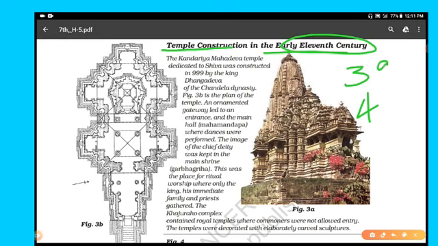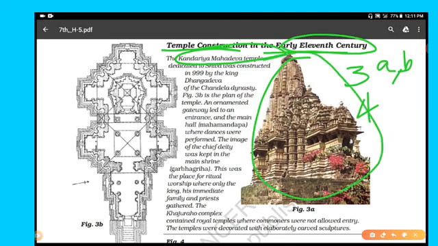In figure 3, A and B, both are parts of the Kandariya Mahadeva temple. You can see in picture 3A that this temple was constructed by the king Dhangadeva of the Chandela dynasty in 999 AD, and it is dedicated to god Shiva. This is the plan or draft of this temple.